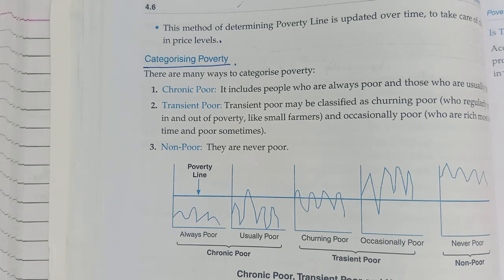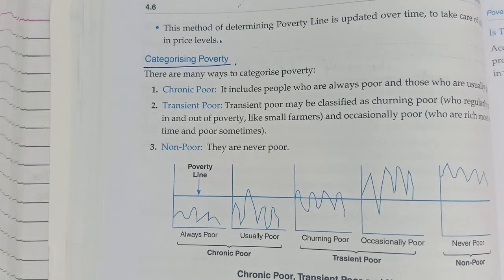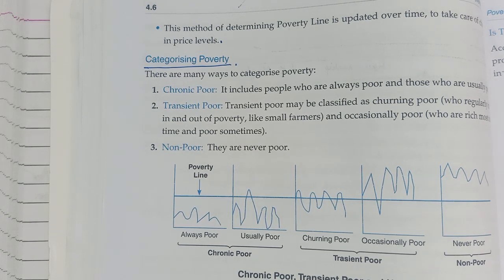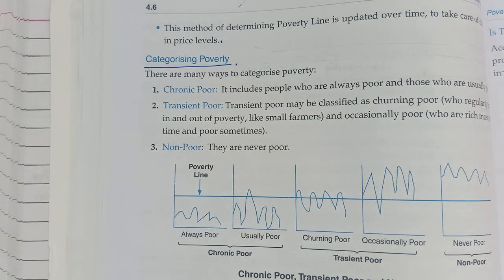Just make all the notes of this chapter. This was the concept of the poverty line, its determination and the criticism. It is an important question: is there an actual decrease in the poverty levels or not? In the next class, we will talk about the trends of poverty, like what numbers we actually observed in the country over time, state-wise comparison, urban and rural area-wise comparison, and all that. Take care, all of you.